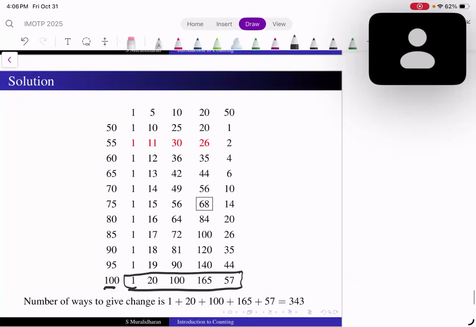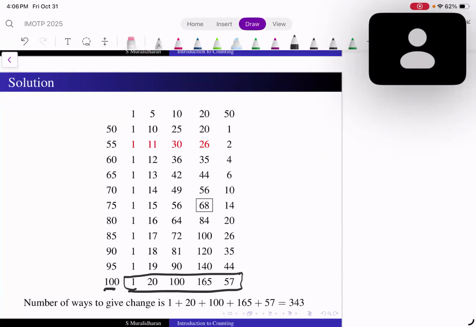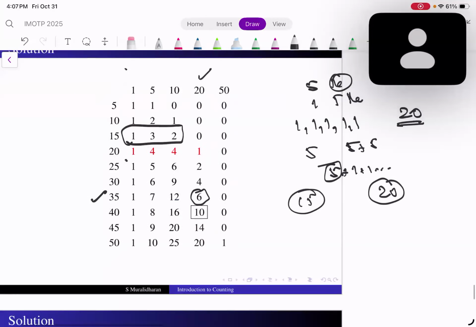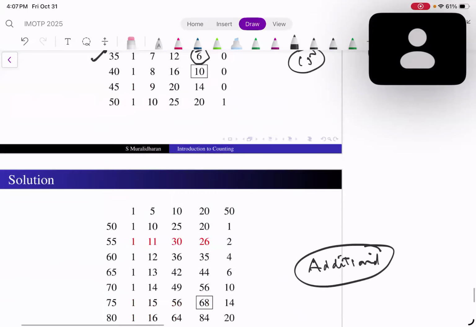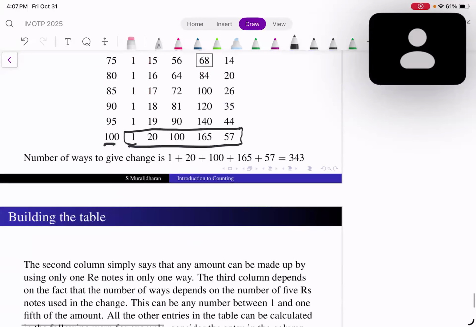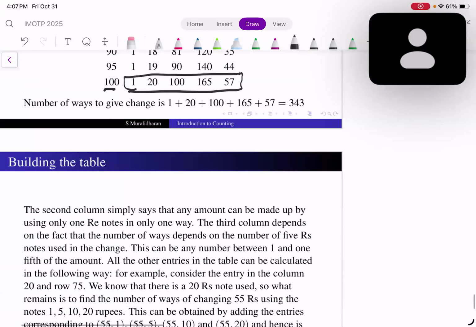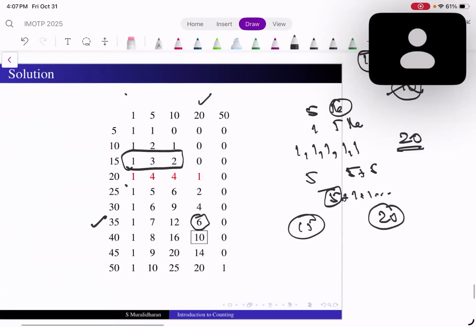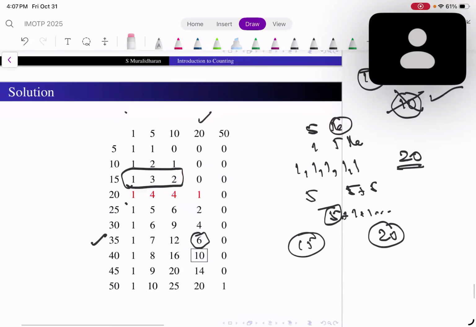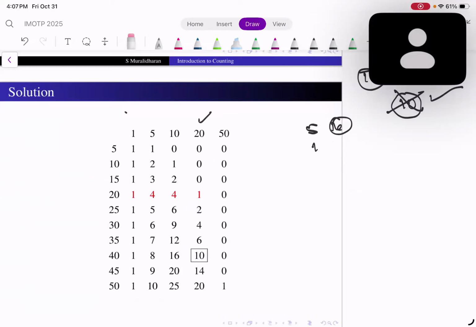Here also note that we use just the addition principle, nothing else. But the only thing is that we first want to understand the problem from this perspective and then build this table. So that's where this becomes a bit, I shouldn't say complicated, but innovative. I won't say it is complicated, it's innovative, right?